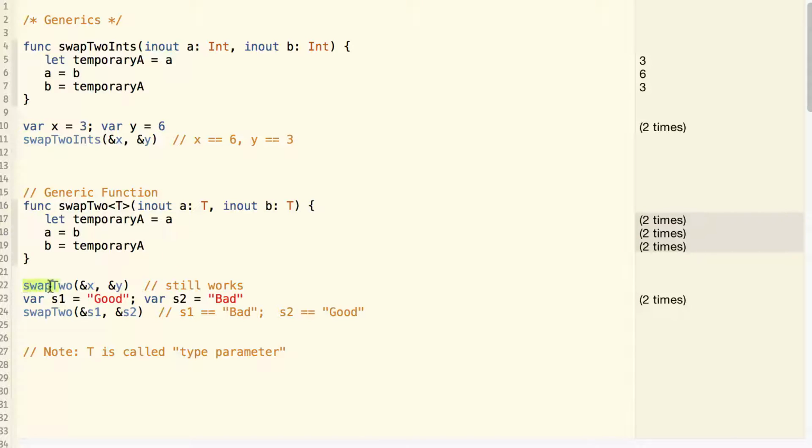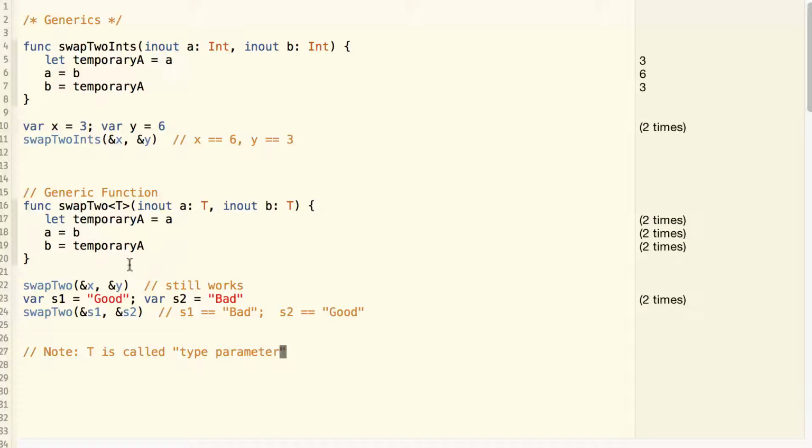Now we can do swap2 with two integers, and swap2 with two strings, and swap2 with two doubles, etc. So we have one function that can swap the value of two variables of different types. This is how generics makes our code more reusable and more condensed. This T is called type parameter because it is a parameter to specify the type.